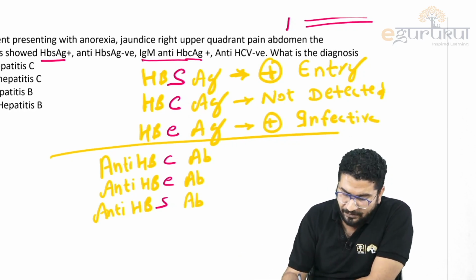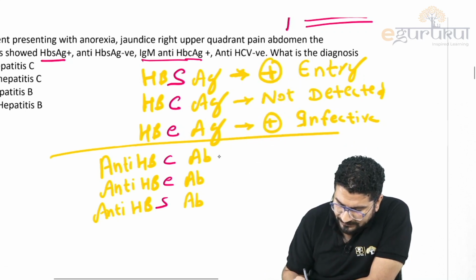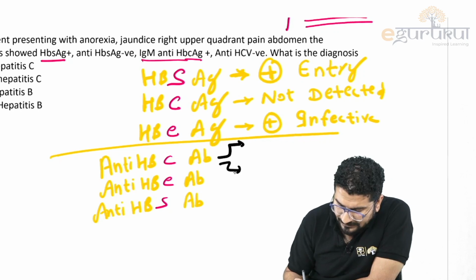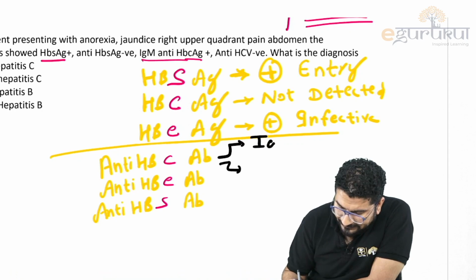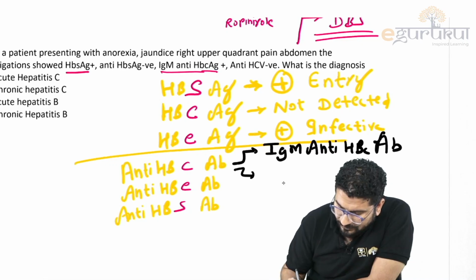If you see development of antibody, it could be IgM or it could be IgG. So what they write is IgM anti-HBc antibody, or they can give you IgG anti-HBc antibody.